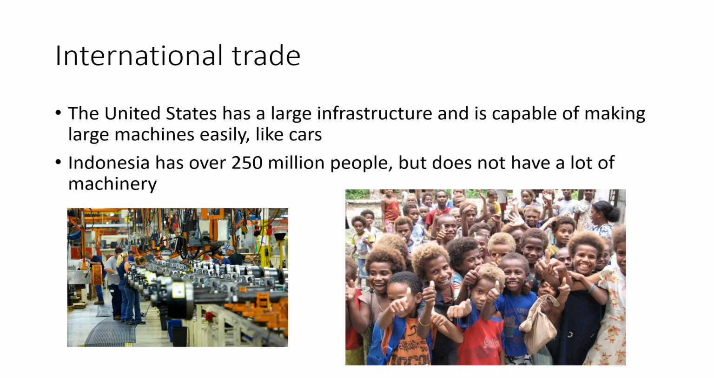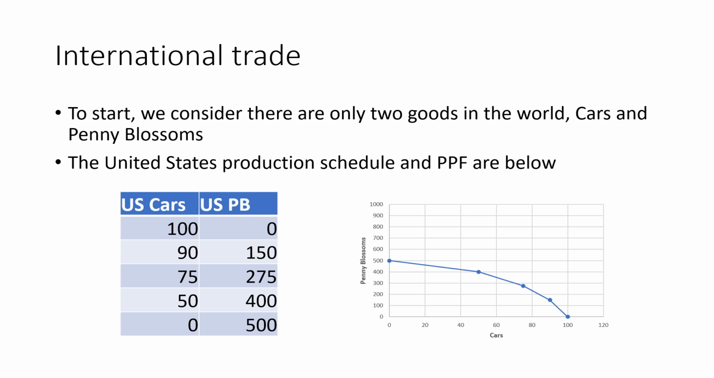The United States has a really large infrastructure and is capable of making large machines relatively easily. Think cars, hydraulic systems, other large machinery. We have plenty of factories that are able to pump these things out. Indonesia, on the other hand, has over 250 million people on all of these small islands, which means it has a lot of people and not a lot of capital. It does not have a lot of machinery. So you have all these people and not as much machinery to make capital-intensive goods.